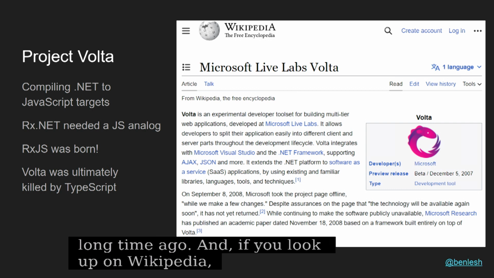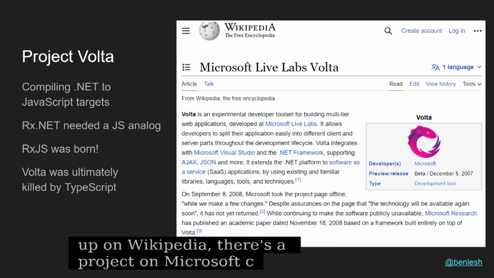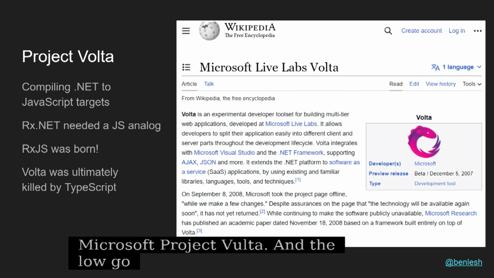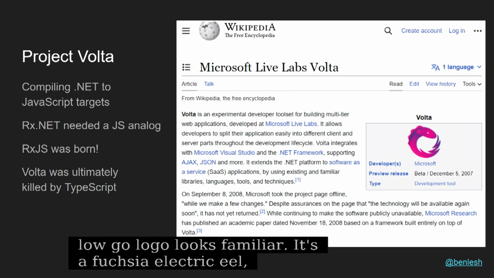And if you look up on Wikipedia, there's a project of Microsoft called Microsoft Project Volta. And you notice the logo for Project Volta looks very familiar. It is a fuchsia electric eel. It's the same logo that we have for RxJS. What Project Volta was, they were attempting to make a build target for .NET that was JavaScript. So they're trying to compile .NET to JavaScript.